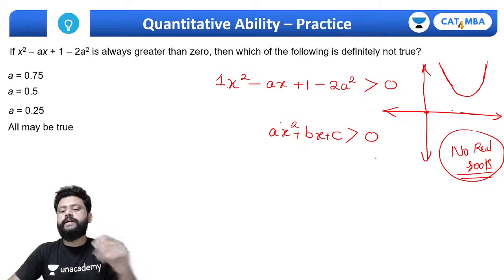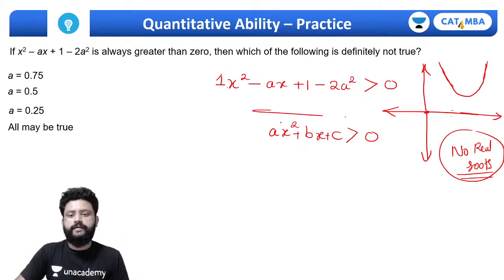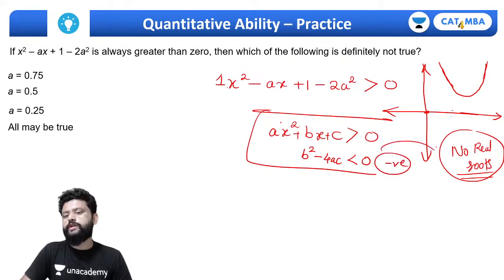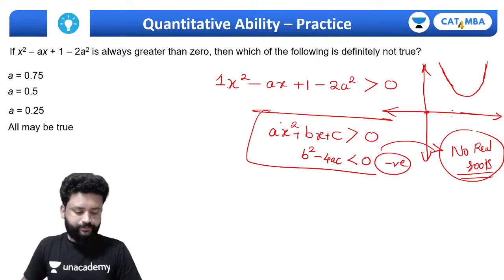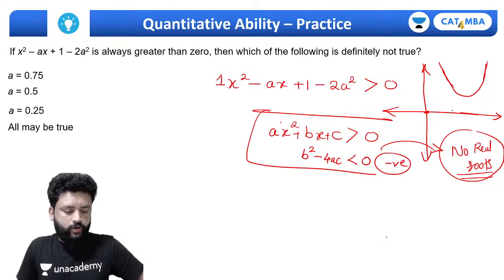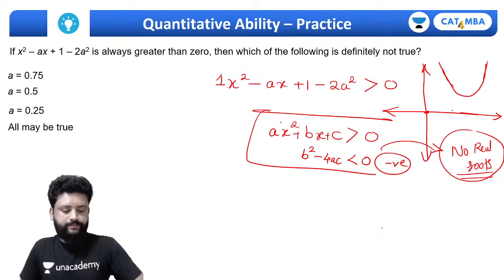No real roots कब होते हैं? जब b स्क्वायर माइनस 4ac जो है that should be less than 0, ये नेगेटिव होना चाहिए, तभी उसको no real roots आएगा. Okay, you don't know the graph?